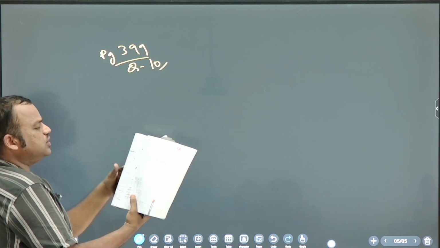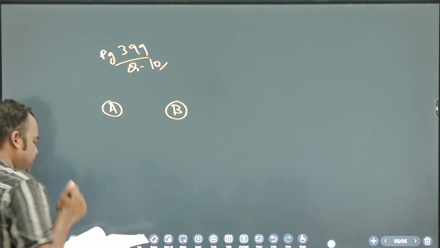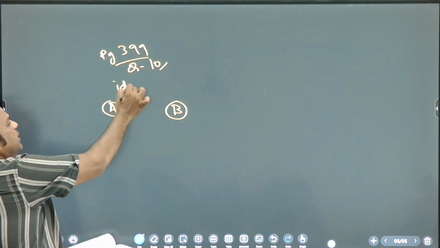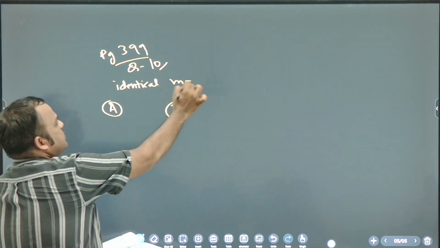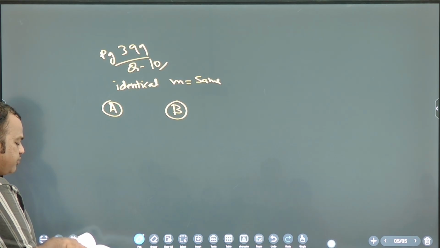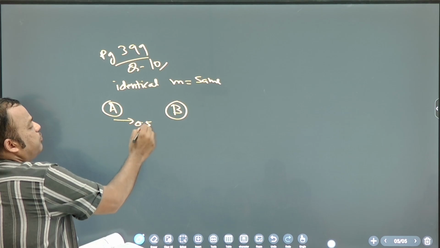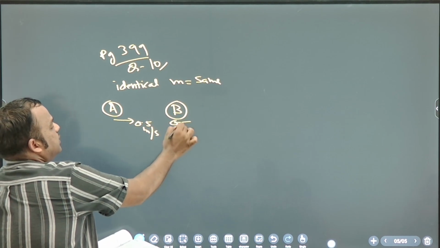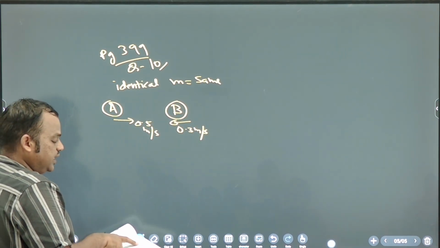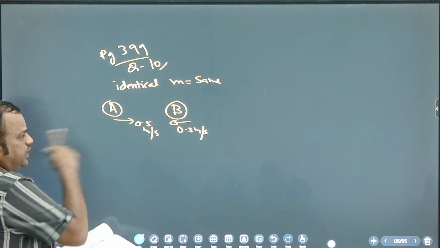So two balls A and B, two identical balls. Identical means same mass. Two balls A and B have velocities 0.5 and minus 0.3. Means A is going where? Right side with 0.5. B is going where? Left side with 0.3, minus 0.3, and they collide elastically in one dimension, means straight line.